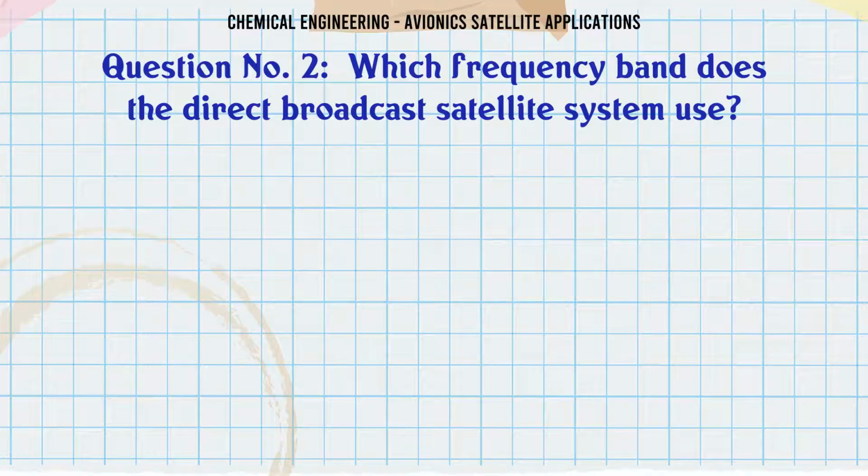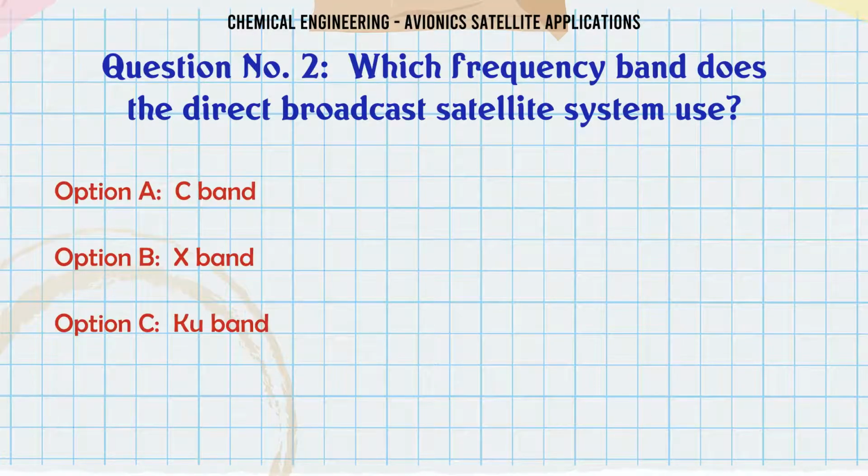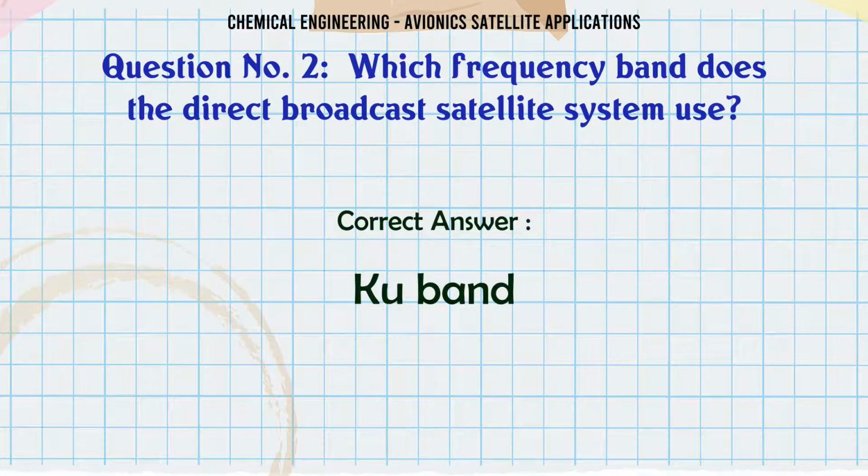Which frequency band does the direct broadcast satellite system use? A. C band, B. X band, C. Q band, D. MF band. The correct answer is Q band.